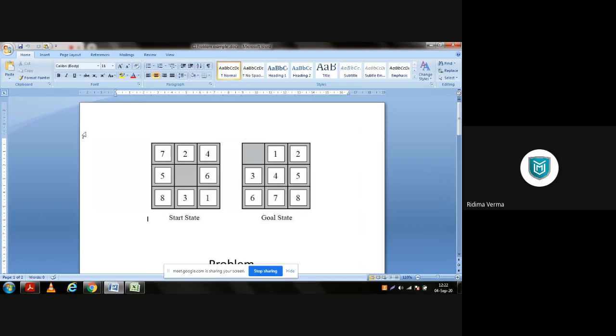So this is the first question for you people. That is obviously the 8 puzzle problem. So this is the initial state and this is the goal state. I will give you people about 8 to 10 minutes. I guess that's enough for you people now to solve this problem.